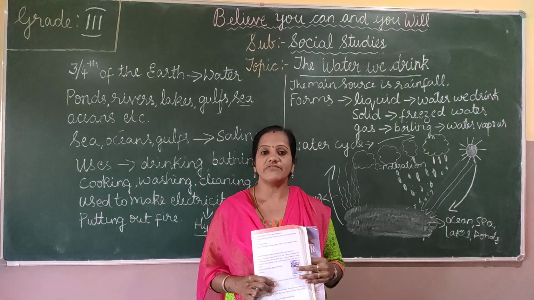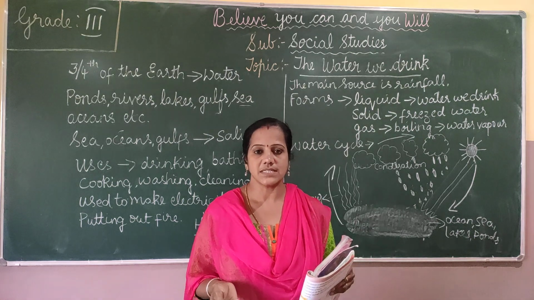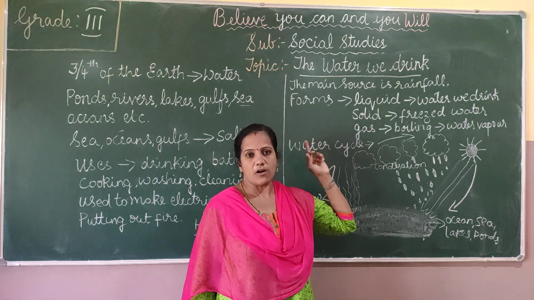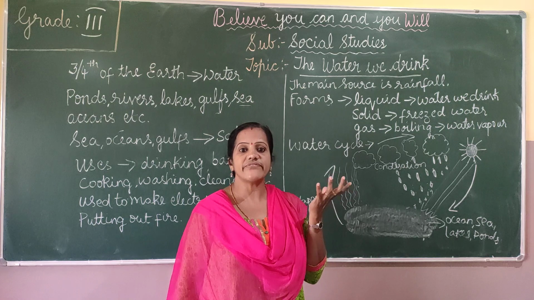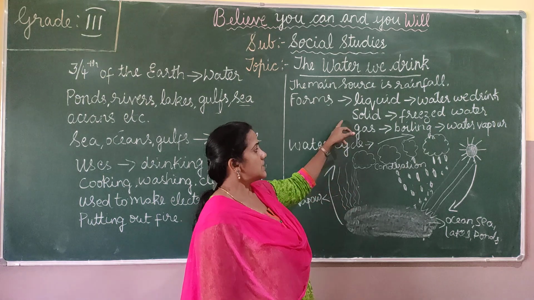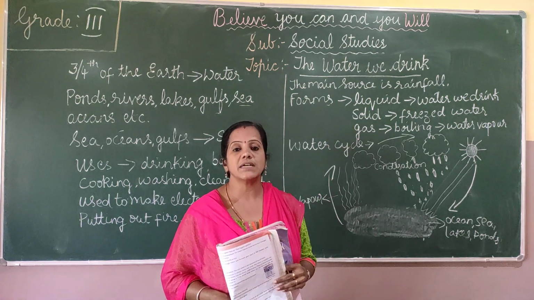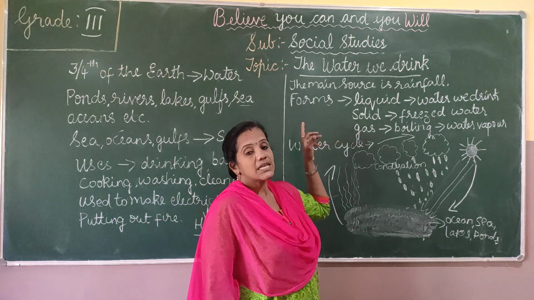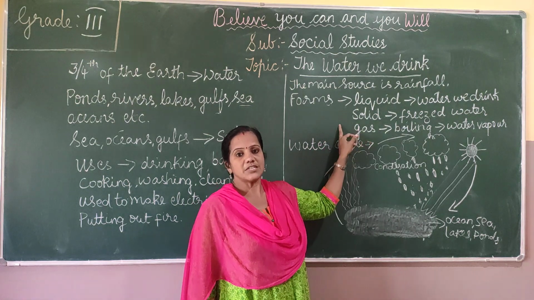Water has no shape of its own. It takes the shape of the container in which it is kept. So the water which we drink is in liquid form. And when the water is frozen, it becomes an ice cube. So this is in solid form. When we freeze the water, it becomes ice and forms a solid shape.